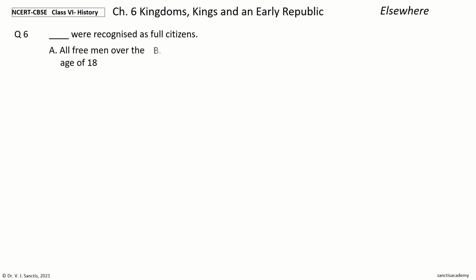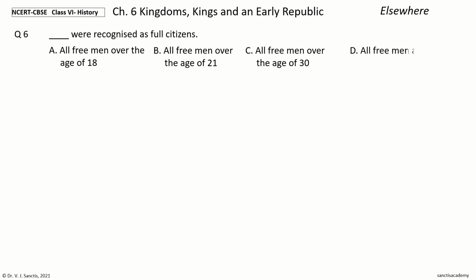Next question 6. Dash were recognized as full citizens. The options are all free men over the age of 18, all free men over the age of 21, all free men over the age of 30, all free men and women over the age of 30.